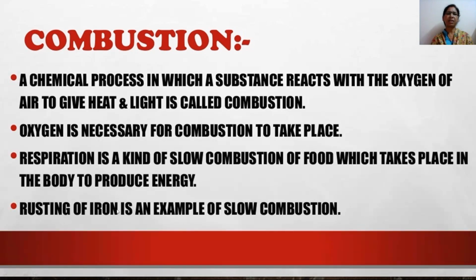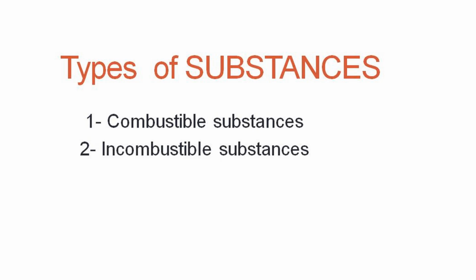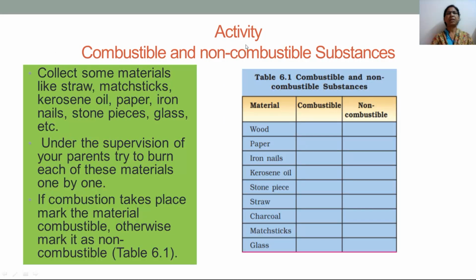Rusting of iron is also an example of slow combustion. It also takes a long time. There are two types of substances, combustible substances and non-combustible substances. Here you can see one more activity which you can also do after I explain this. So the activity is based on combustible and non-combustible substances.